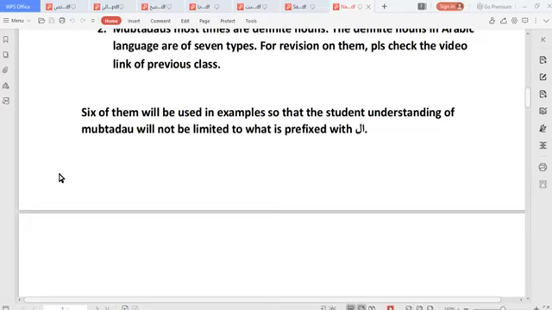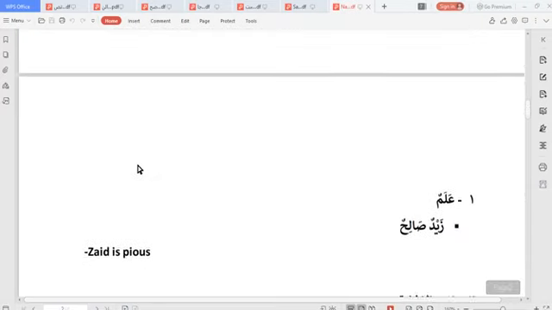So forming a mubtada is not limited to al-kitabu, al-baytu, al-waladu, al-ustazu. No. It's not only nouns that have alif and lam that we can use as mubtada. What else can I use? Follow along. Let's go.